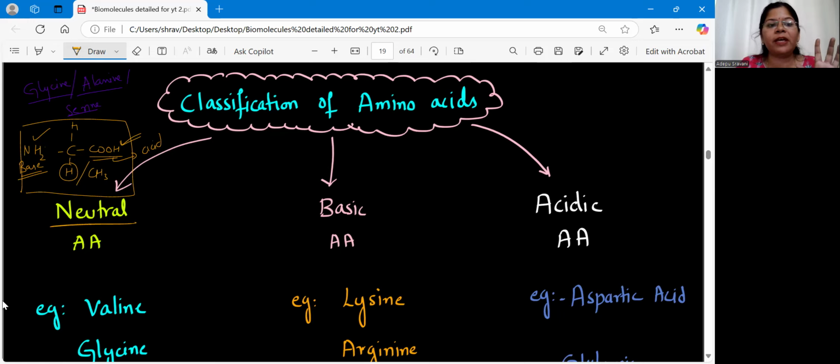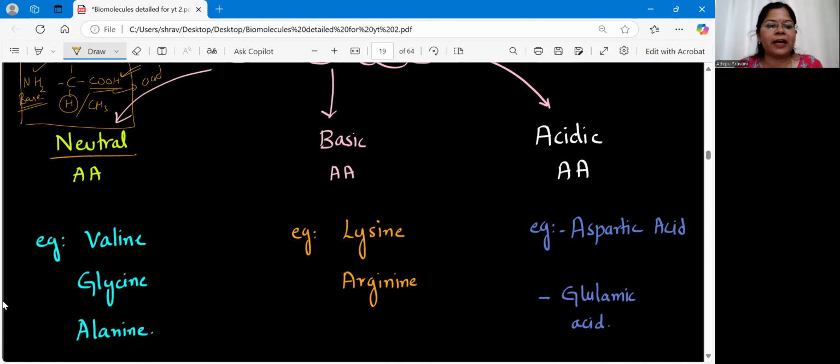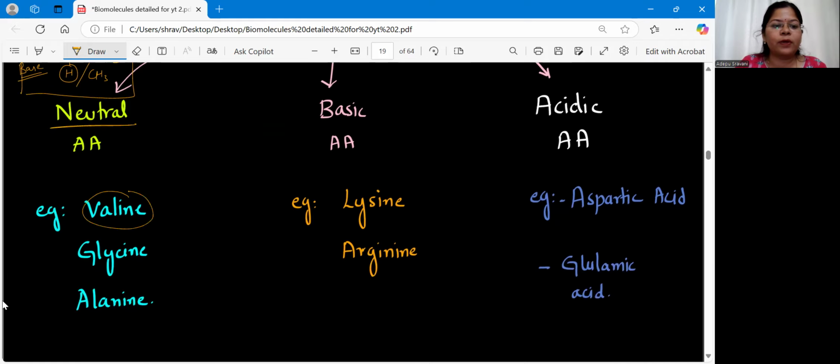Apart from this, if we don't have any extra carboxylic groups or amine groups in the variable group, then such amino acids, we call neutral amino acids. Clear? So examples you can remember like glycine, alanine, serine, which we have learned the structures also. Apart from that, we have valine. This is very, very important.